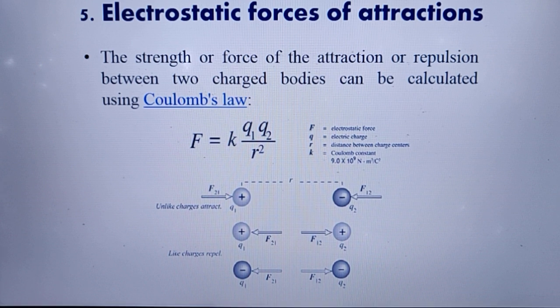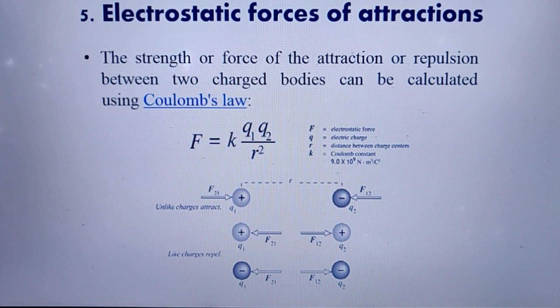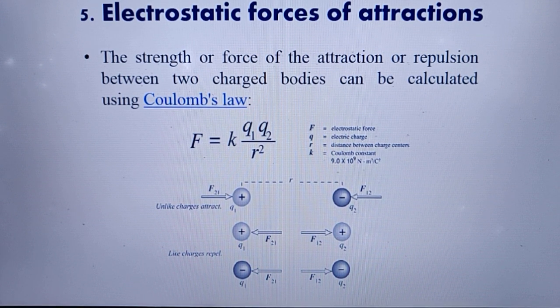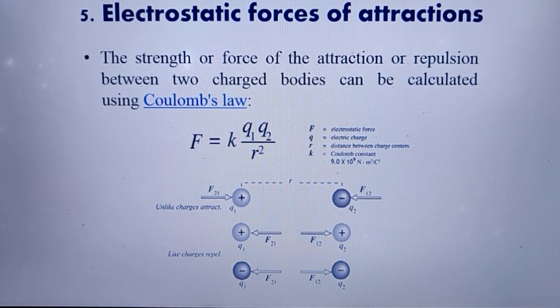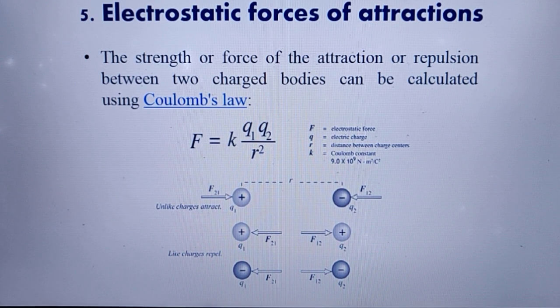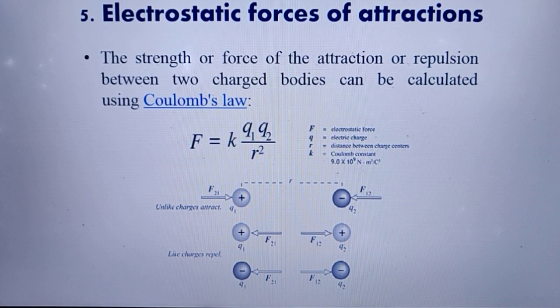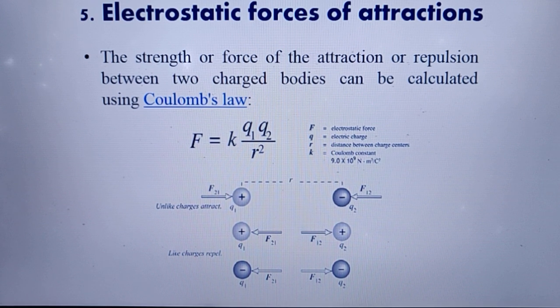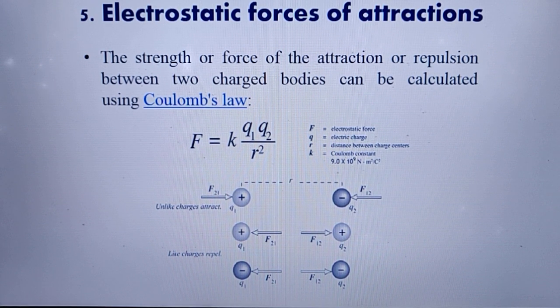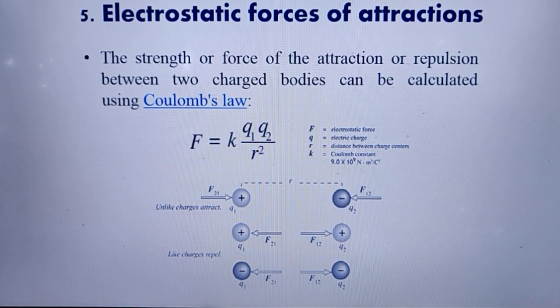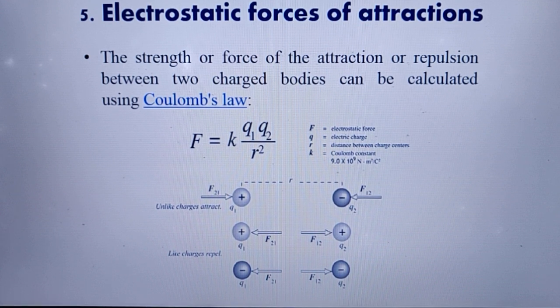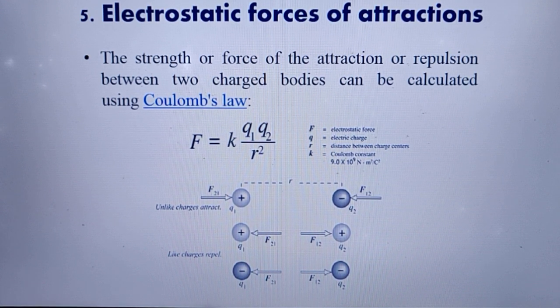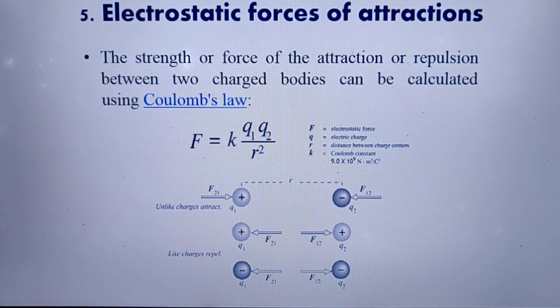So, when an atom is converted into cations and anions, there is some electrostatic force of attraction between cation and anion. The strength or force of attraction between two charged bodies can be calculated by using Coulomb's law, that is, F is equal to K Q1 into Q2 divided by R square. F is the electrostatic force of attraction or repulsion, K is the Coulomb constant, Q1, Q2 are the charges on cation and anion, and R is the distance between the centers of the two charges.